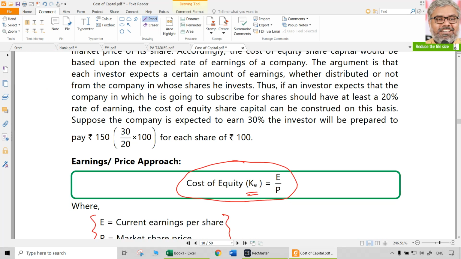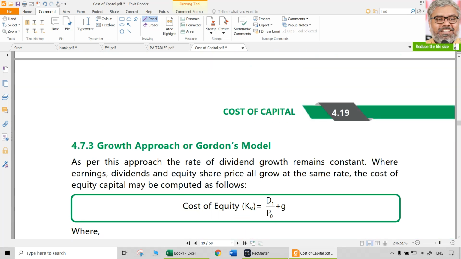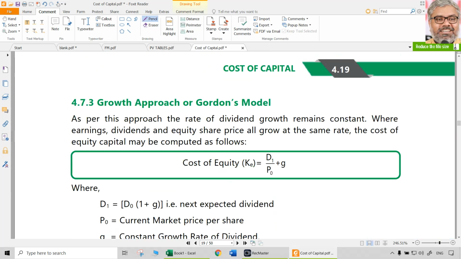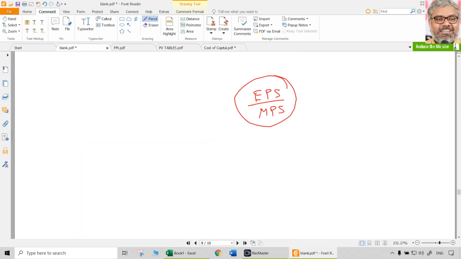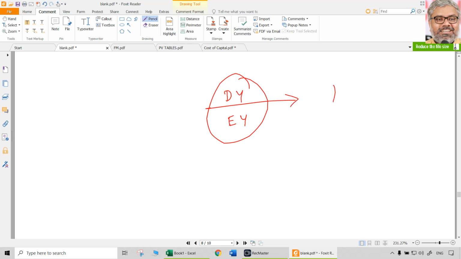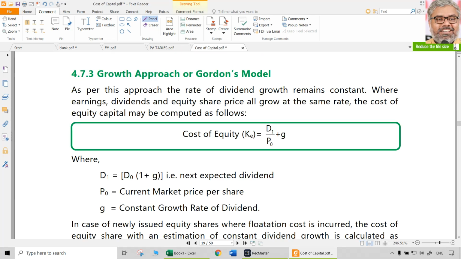In the second case, earnings per share divided by current market price per share. Those are two different approaches, but formula-wise, they are nothing but the formulae we know already. The first one is dividend yield, the second one is earnings yield. Any of them can now be called cost of equity. That is one way of calculating cost of equity.